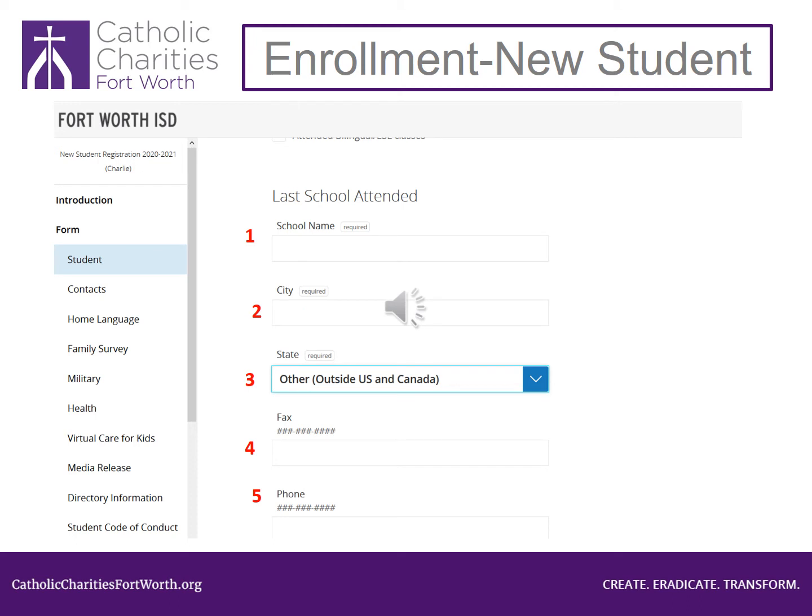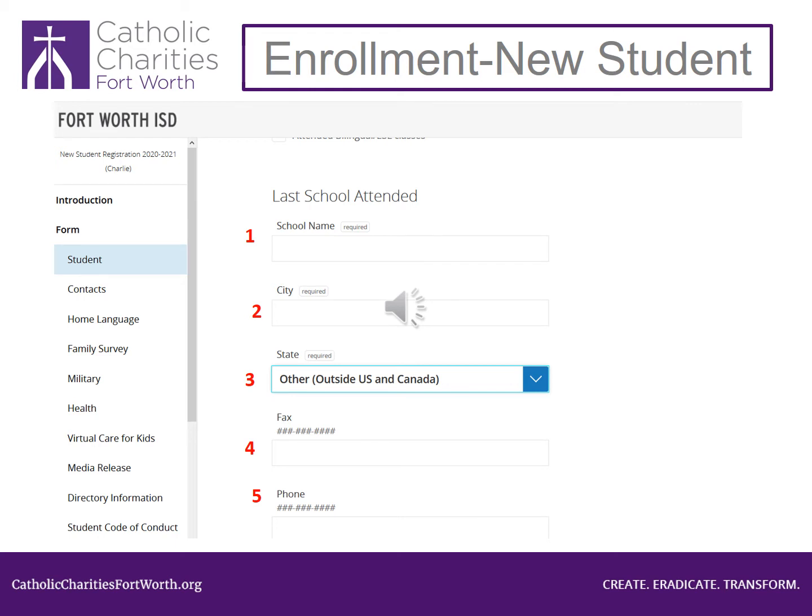Look at number 1. Type the name of the school your child attended. Look at number 2. Type the city the school was in. Look at number 3. Click on the blue arrow and scroll all the way to the bottom of the list and select Other, outside USA and Canada. Look at number 4. Leave this blank.